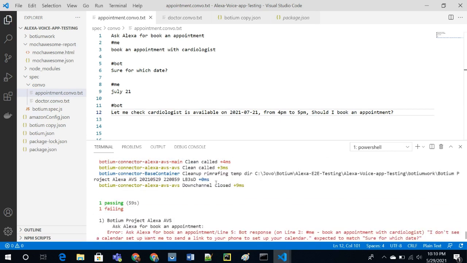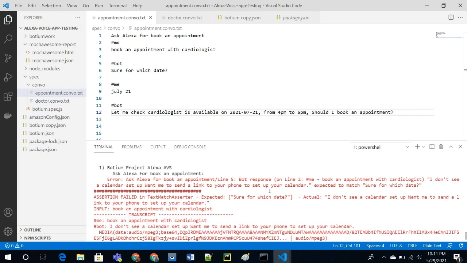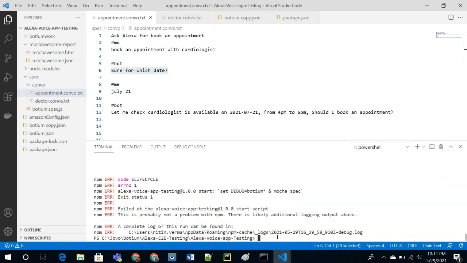Whereas meanwhile Alexa was waiting for 8 seconds and didn't receive any input query from the user, so it failed. It moved out of context. In this case, the second query was book an appointment with cardiologist, but as she moved out of context, she is fired with this. So in short, this tool is good for single conversations, but it's not suitable for multi-level conversations.